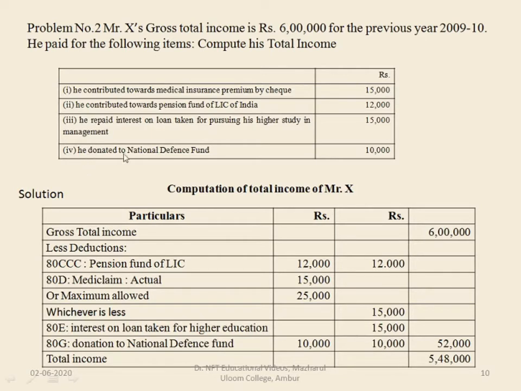Next one is he donated to National Defence Fund. That also, National Defence Fund, is subject to 100% deduction without limit. So 10,000 he can claim as deduction. So the total amount which he can claim as deduction is 12,000, 15,000, 15,000 and 10,000. It comes to around 52,000. From 6 lakhs, deduct the deduction amount, you get the total income of 5,48,000.